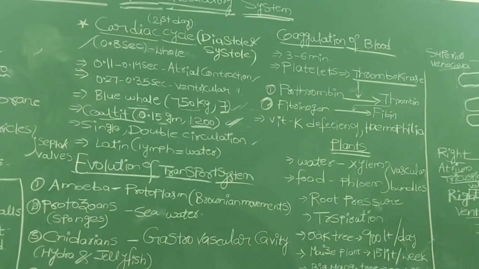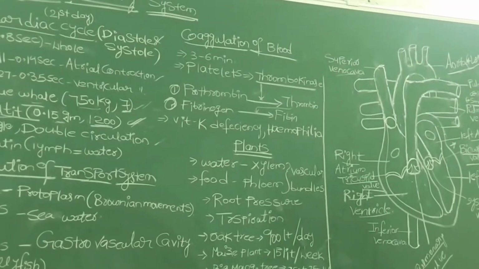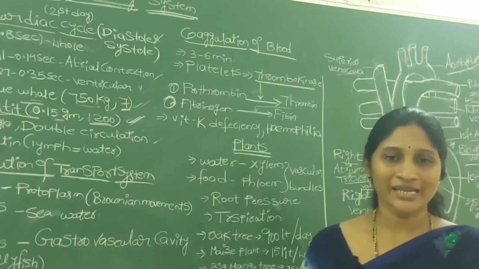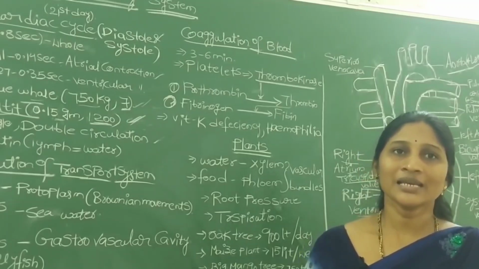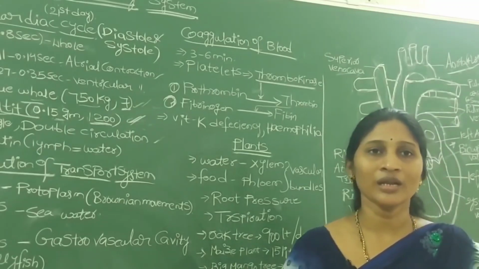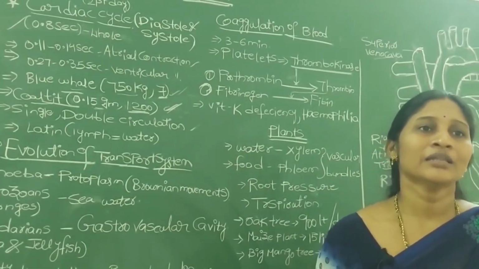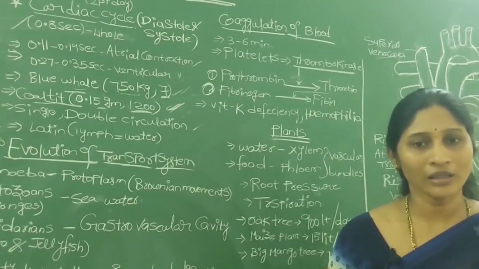In aquatic animals like fishes, the blood from the heart just goes to the gills for oxygenation. If you take fishes as an example, in fishes we see a single type of circulatory system. In single circulation, the blood flows through the heart only once for a complete circulation, meaning the blood from the heart enters the gills and from the gills it is directly transported to all the body parts.